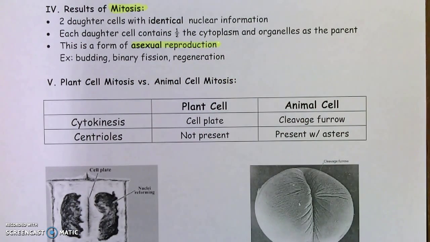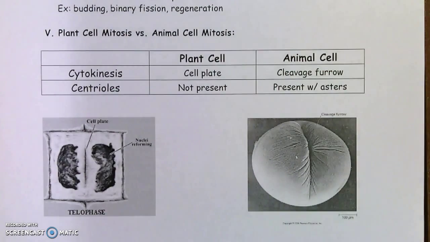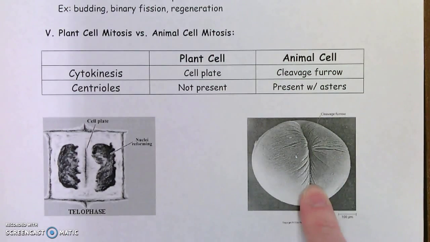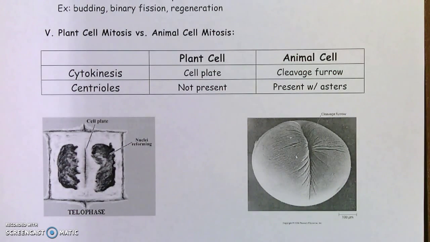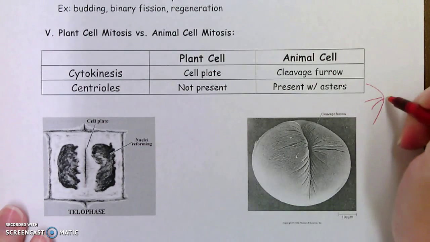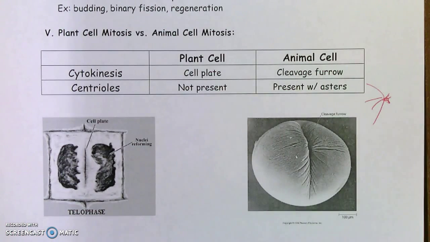Okay? We will get into some more details about that, but asexual reproduction includes budding, binary fission, regeneration. Okay? And then some differences in plant cells and animal cells based on the mitosis. So, plant cells, we've got the cell plate. Animal cells, we've got a cleavage furrow. Plant cells, there's no centrioles at all. The animal cell does have centrioles. Asters, sometimes if you've got a centriole and you've got the spindle fibers coming off, the asters are just little fibers in the back.